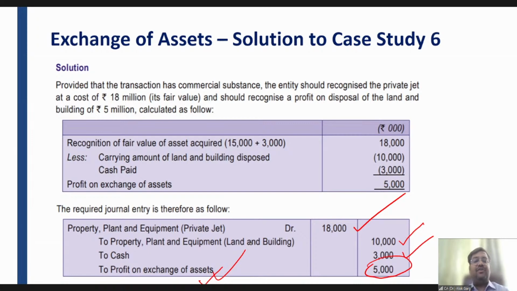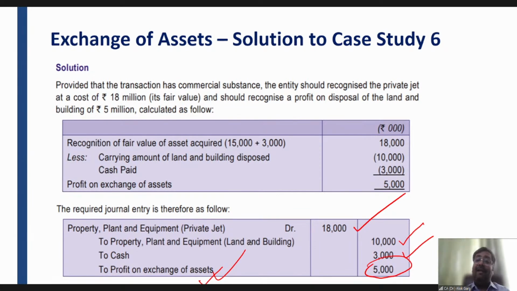Then we discussed what will happen in case of exchange of asset. The exchange could be a combination of monetary and non-monetary, or it could be non-monetary. If the transaction lacks commercial substance, or the fair value of the asset neither given up nor acquired can be clearly identified, then you have to record the acquired PPE at the WDV of the asset given up, right? But if the transaction has commercial substance, then the PPE acquired has to be recognized at fair value.